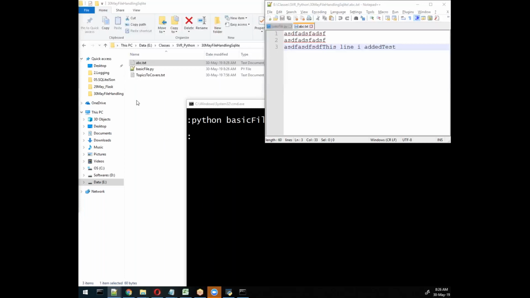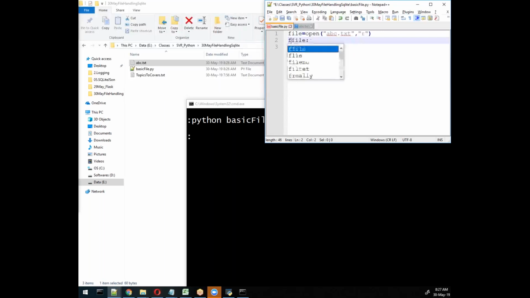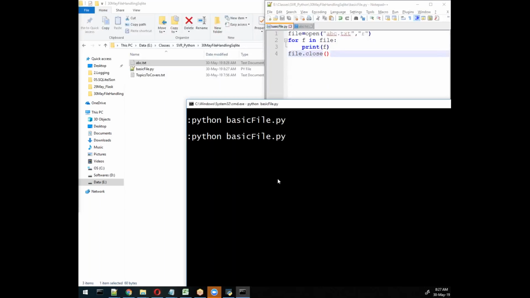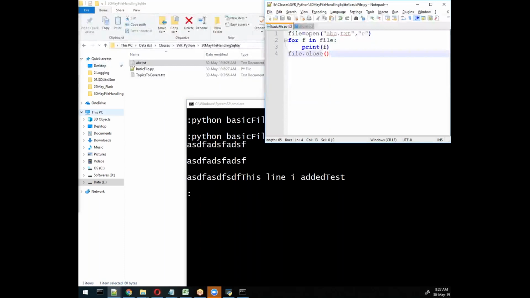We can read it, and for that we will use the file object here. Let me try with the example, so it would be good. We want reading, right? So if you want to read, we will use a colon, and here for f in file, and then print f. It will display each and everything, and when you run it, it will give you all the output. Okay, now your question is that you want to read particular data.